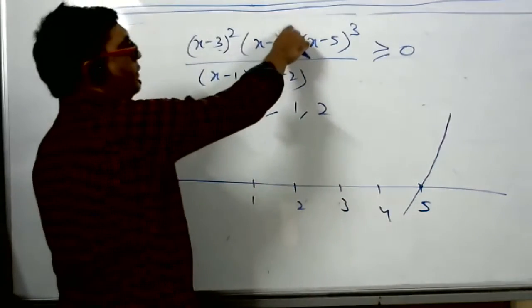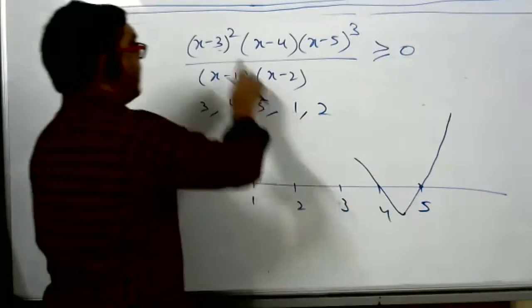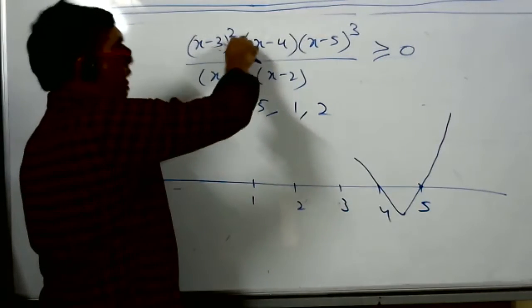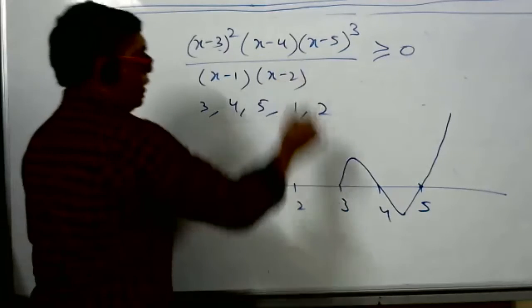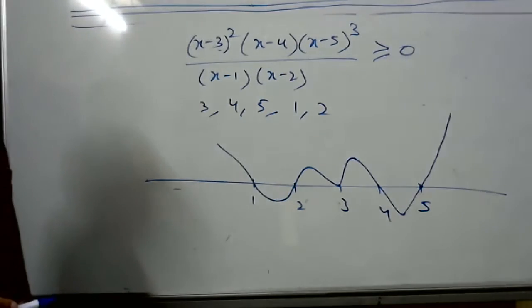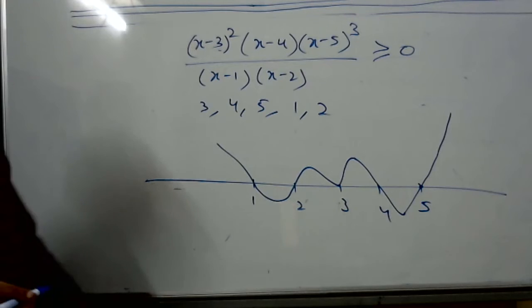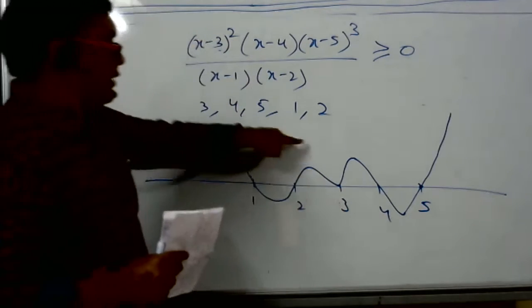4 has power 1, odd. Again it will cross. 3 has power 2, even, so it won't cross. It will come here and again go to the same side. 2 has power odd, so it will go this way. Okay, this is the wavy curve. Only problem is at 3 because of even power. Even power means it will remain on the same side.